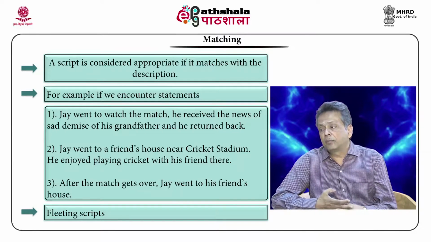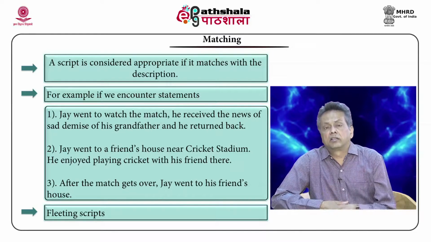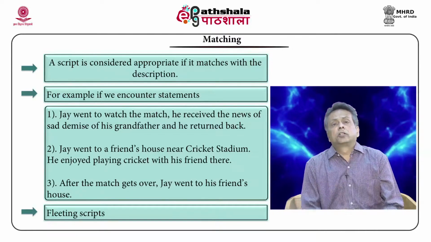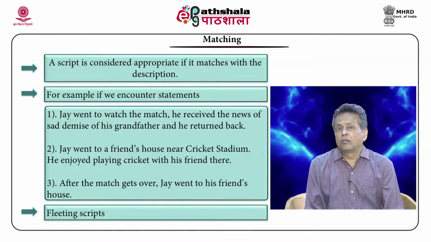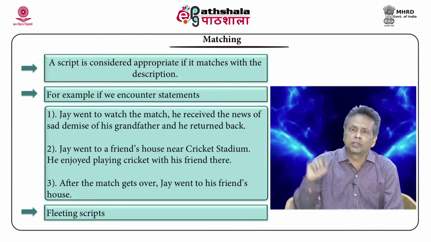It is: after the match gets over, Jay went to his friend's house. Now, this is an example of a fleeting script mention. You do not really know whether the script is to be invoked or not. There is no way you can judge. When you cannot judge, they are called fleeting scripts, and the programmer's solution to this problem is that you just keep a pointer.